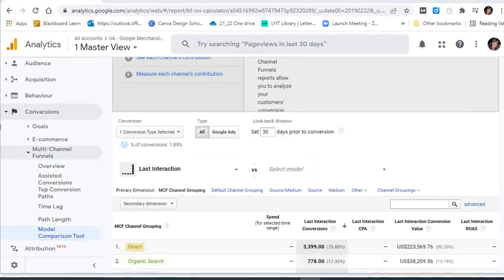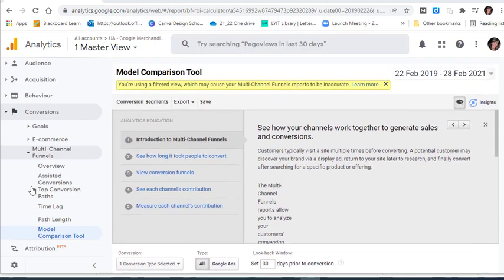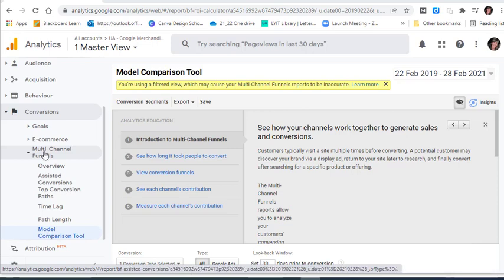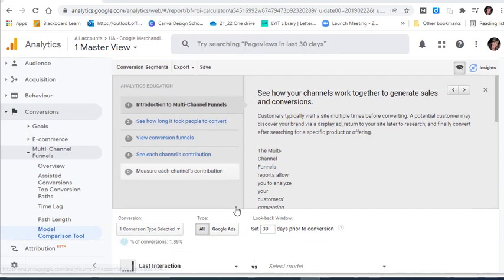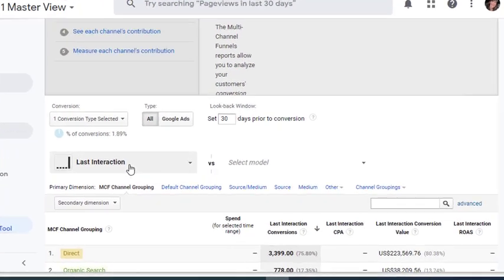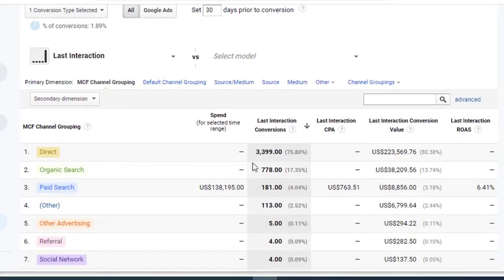So when we're looking at the model comparison tool, if you click under multi-channel funnels and then down into model comparison tool, last interaction is the default setting. So you can see in the conversions, direct is getting nearly 76% of the credit for conversions.